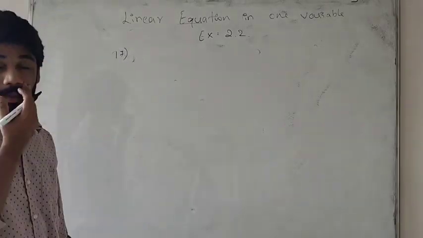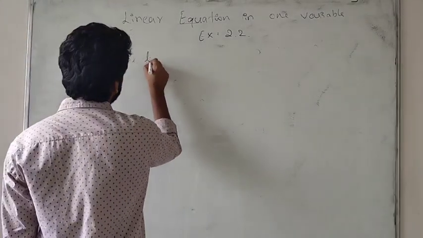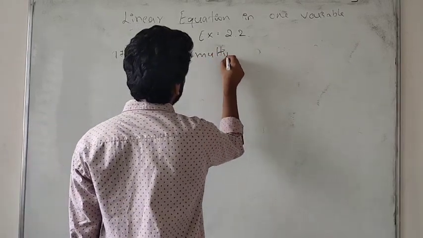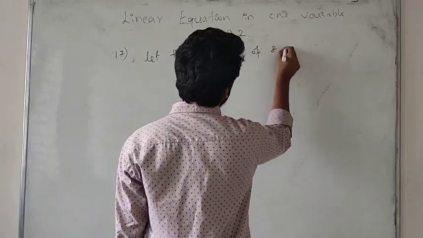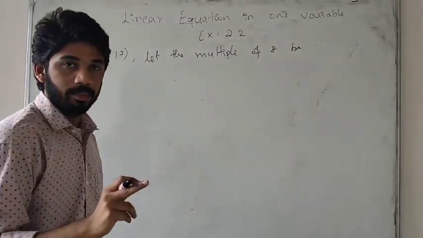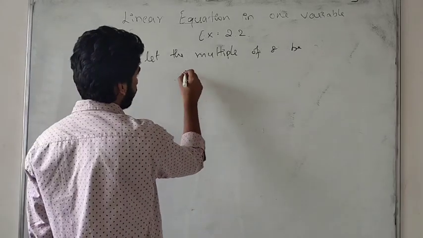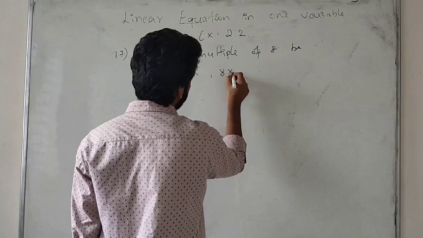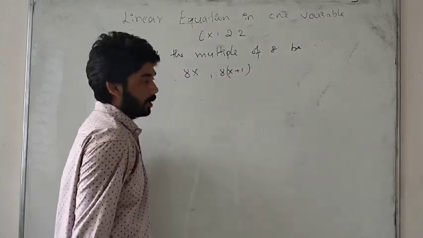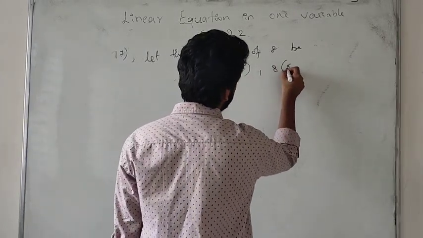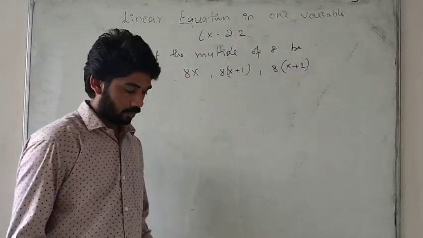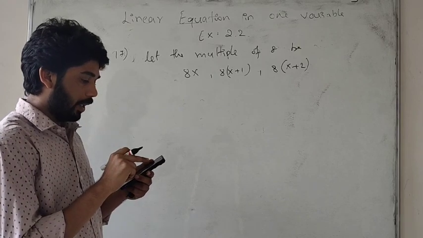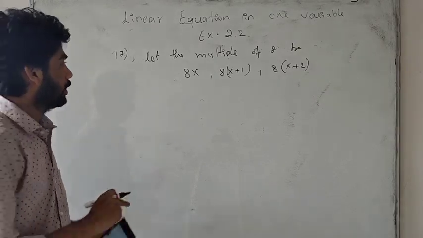Let the 3 consecutive multiples of 8 be, 3 consecutive multiples we must take. So I will take 8x as one multiple, the second multiple 8x plus 8, the third multiple 8x plus 16. Their sum is 888.